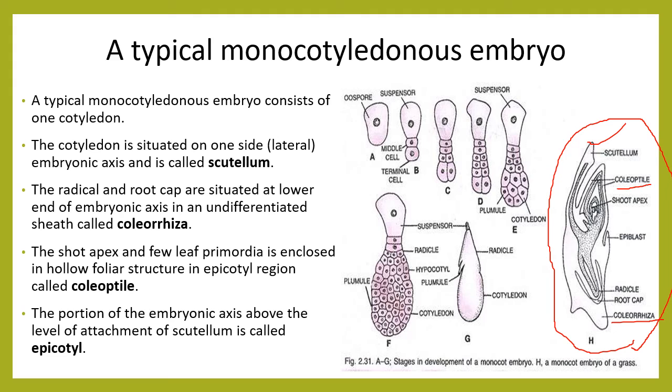So remember this point. Most of the time questions will be asked on the development of monocot or dicot embryo. You can prepare accordingly. Most of the time objective questions will be asked on this point.